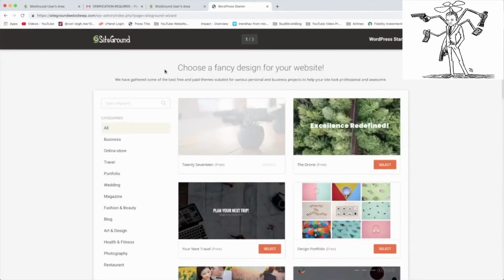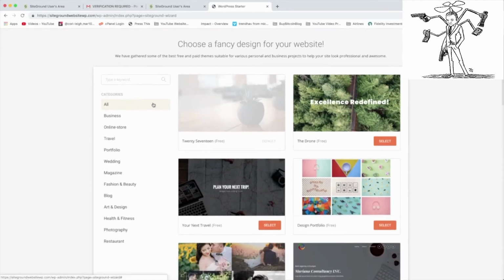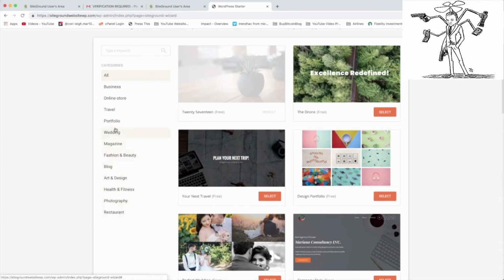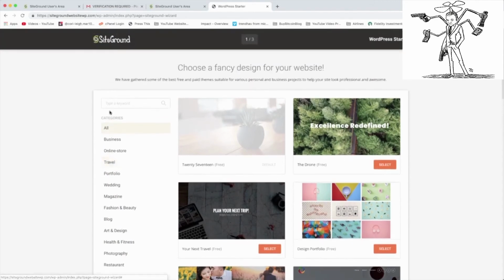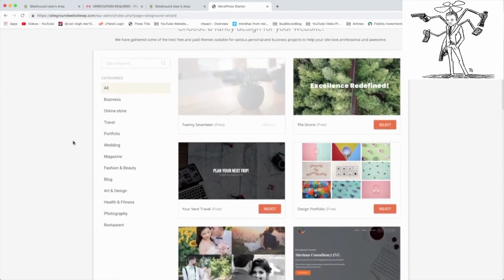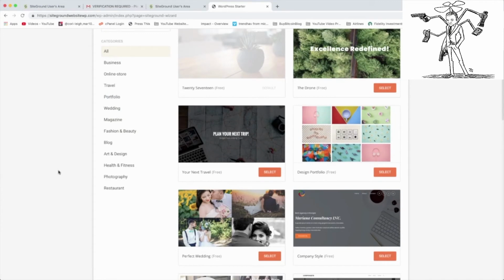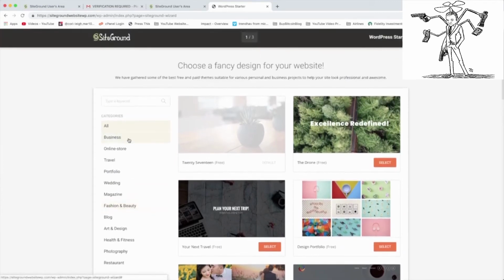All right, great guys, so here's where you can pick one of the themes that SiteGround recommends. The coolest thing here is you can make your website into a niche website right away. In the olden days, you'd have to build everything from scratch, but now we can just click on something like travel and you'll have a travel website right out of the box. Ideally in the future, I want to make you guys a unique individual tutorial on how to do each one of these things and then customize it into a real wedding or travel or whatever website. But because this is just a generic video on how to make a WordPress website at SiteGround, we can just go with whatever you feel like right now.